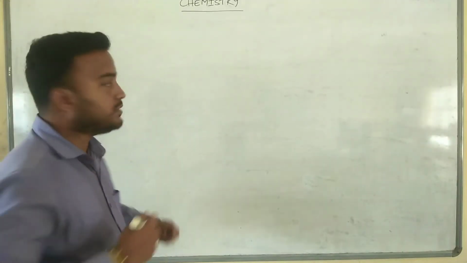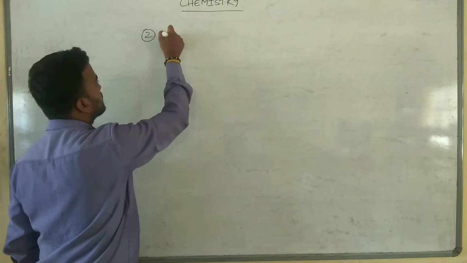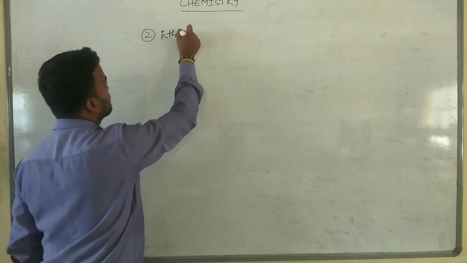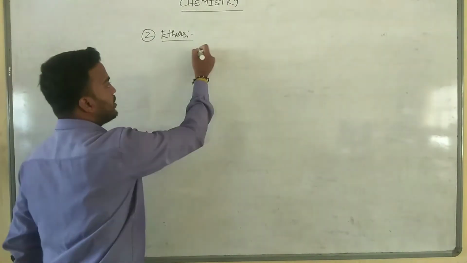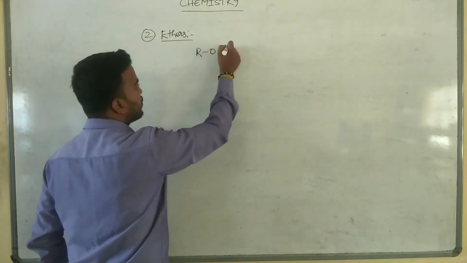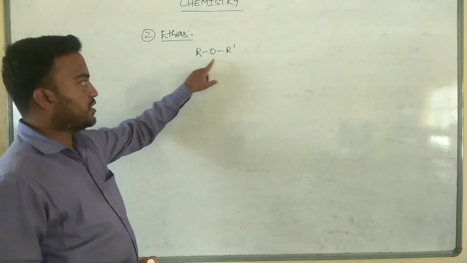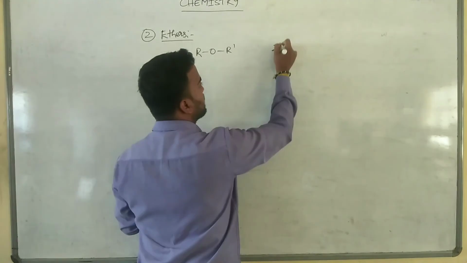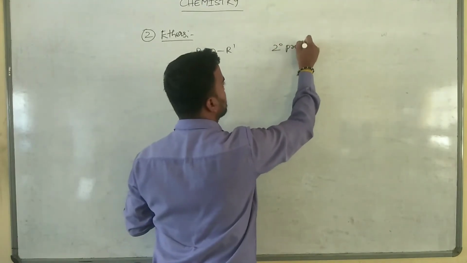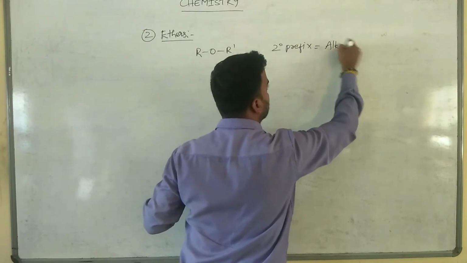Next, second one, ethers. Ethers, they have general formula ROR dash, and the secondary prefix is alkoxy.